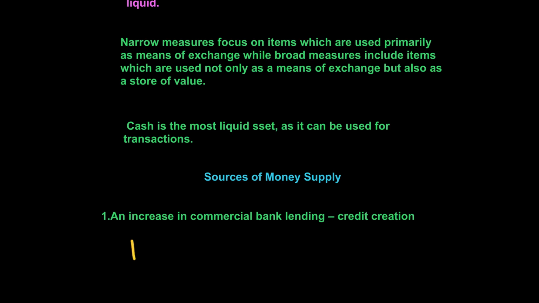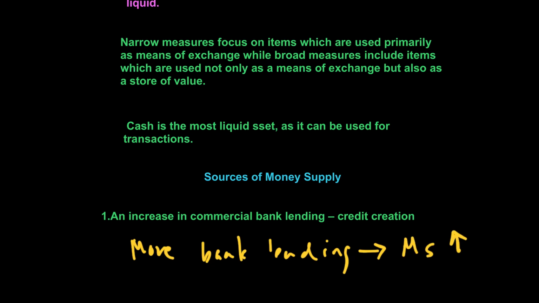So more bank lending can result in our money supply going up. So let's talk about why does this happen.